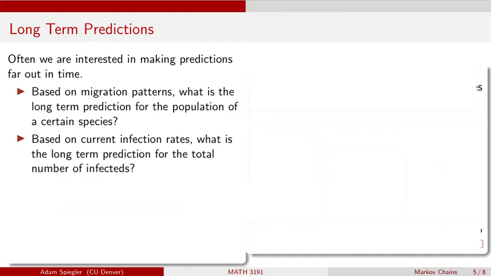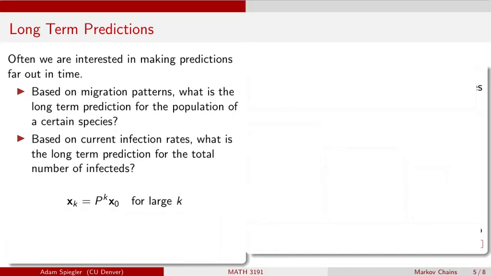Is this species going to die out? Is this species population going to grow without bound? Is it going to approach some equilibrium quantity? The same for infection rates, and as we model disease spread, we might want to know, as this disease progresses far off into the future, what is the prediction for the total number of people that might become infected?